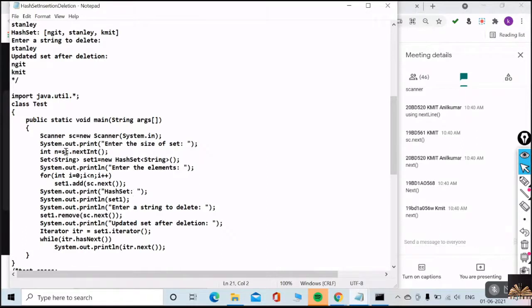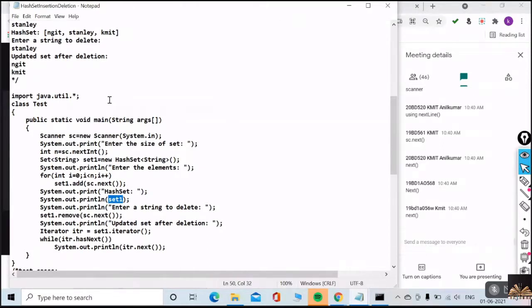Have a look at this, guys. I'm reading the size. I'm creating a HashSet object here. I am asking the user to give the elements. Through the for loop, I am just adding the elements to the HashSet. Okay. And I am printing the set, I'm just printing set1.